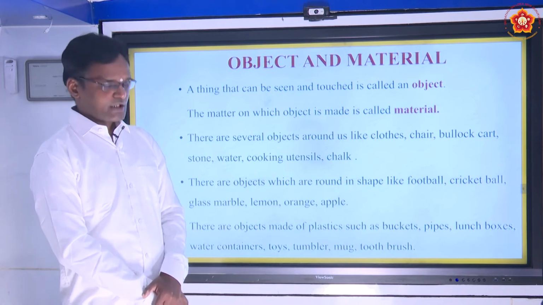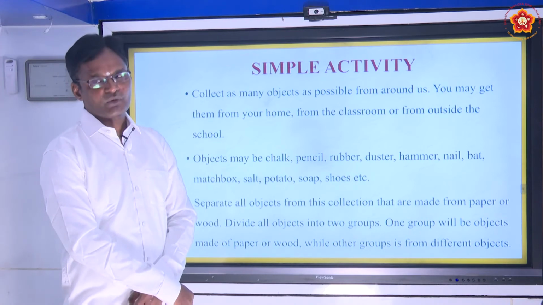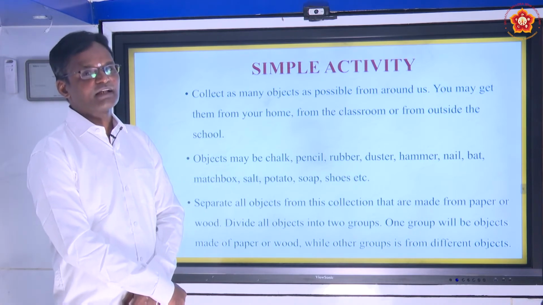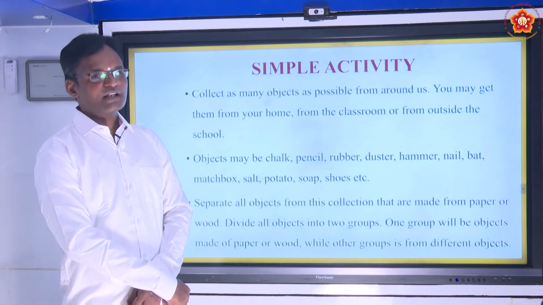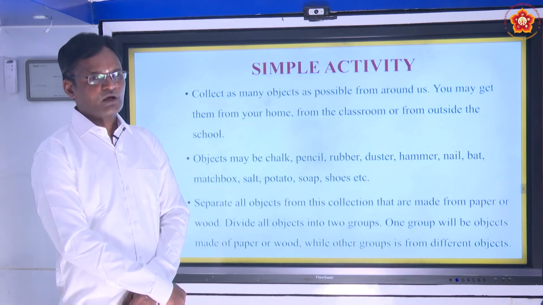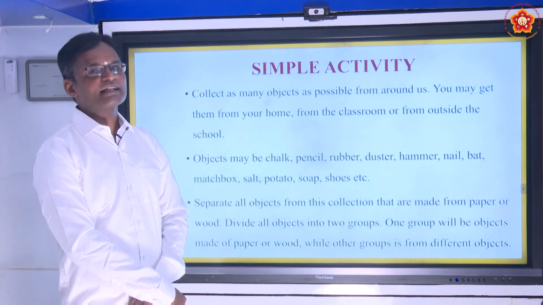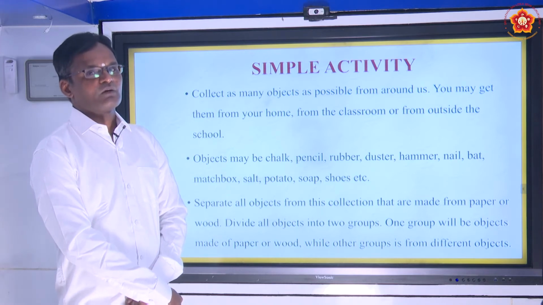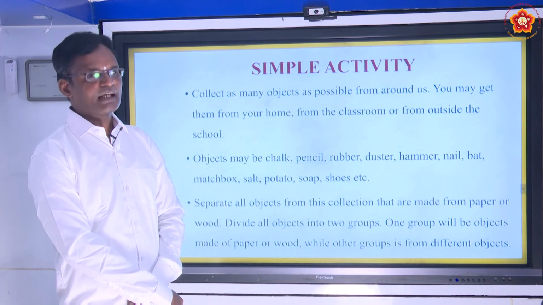Therefore, let us do a simple activity to understand different kinds of objects. As I already told you, objects are made up of different materials. With this activity, we can easily understand how objects are made up of different materials.